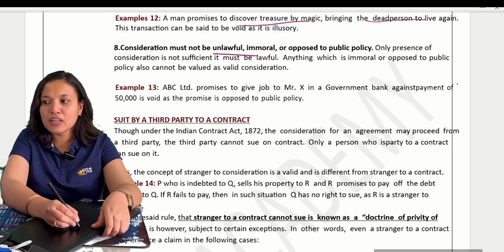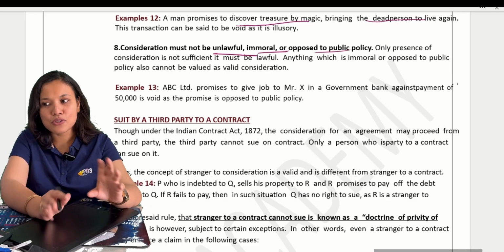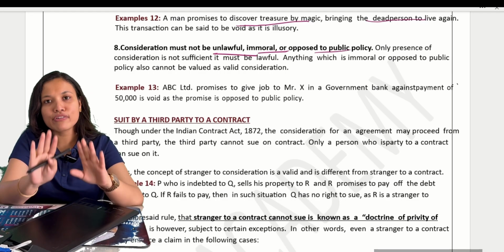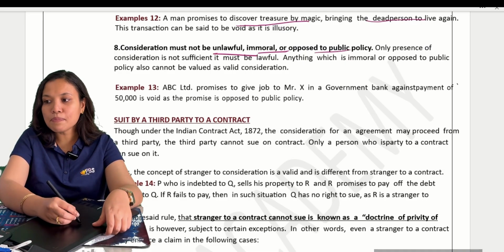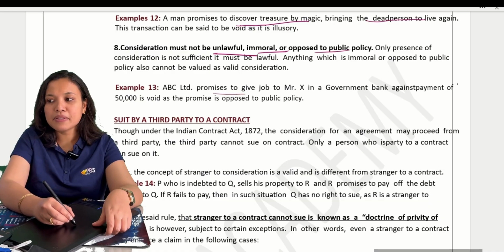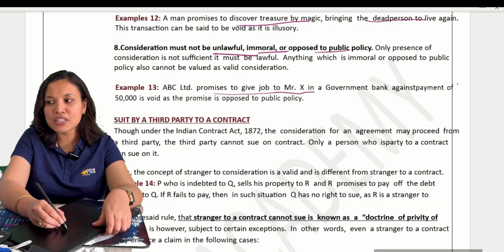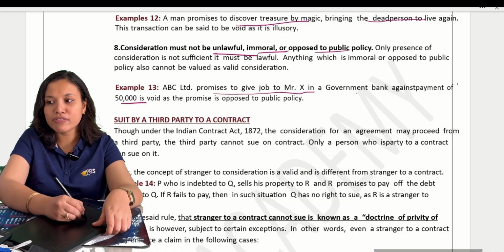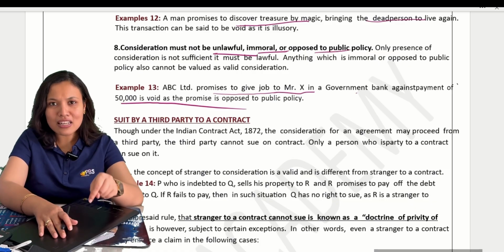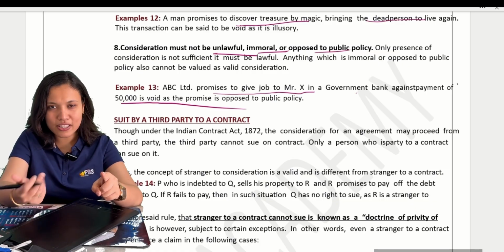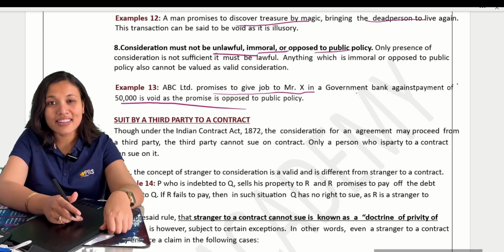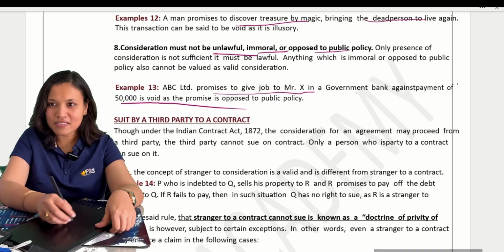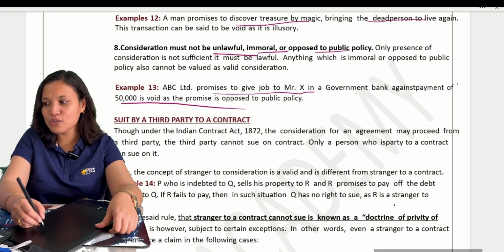Consideration again must not be unlawful, immoral, or opposed to public policy. It must be lawful and good for society. Suppose, for example, ABC Limited promises to give a job to Mr. X in a government bank against payment of 50,000, it is void. You want a job in the government? Yeah, I will get you the job. Please give me 50,000, I'll give you the government job. It is corruption. It's not allowed. Okay, it's opposed to public policy.